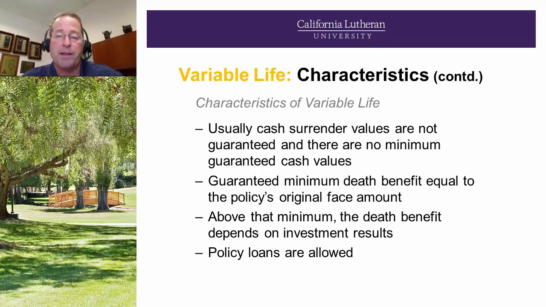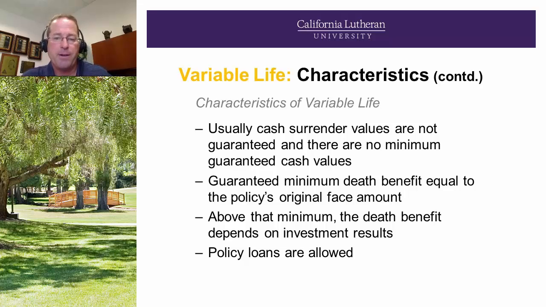Additionally, cash surrender values are not guaranteed, and there's no minimum guaranteed cash values. So again, let's step back a second. On whole life, the investment risk is borne solely by the insurance company. They have guaranteed minimums in that policy. On variable life, there's a potential for higher return, but there's also potential for loss because the investment risk has been shifted from the insurance company to the client.